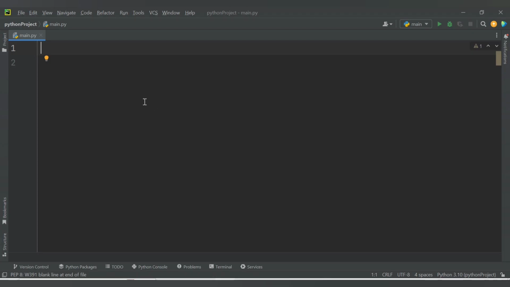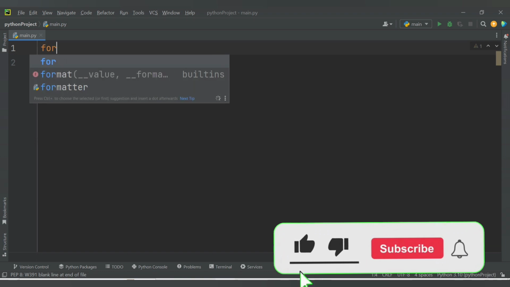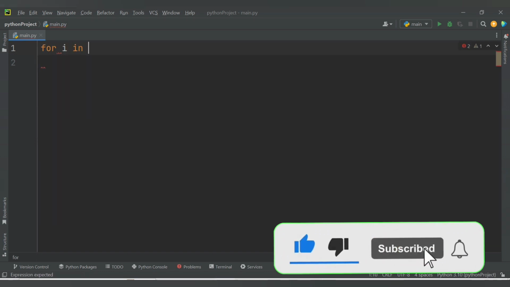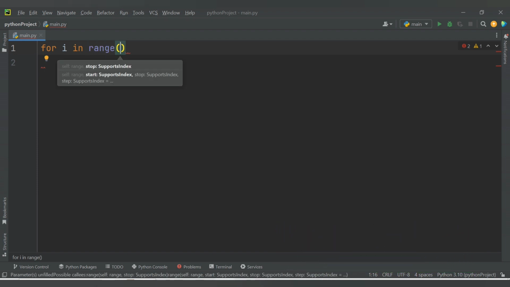Here in the PyCharm editor I have main.py file. Inside this file let's declare a for loop. I will say here for i in range. Let's start the for loop from 1 till 5. If you want to execute the for loop till 5, you need to provide here the value as 6, and here you need to give the colon.